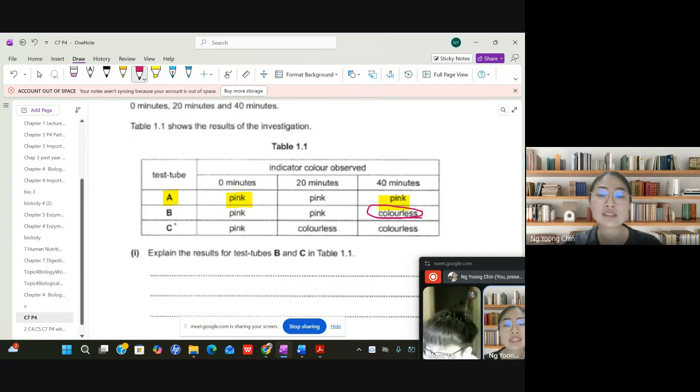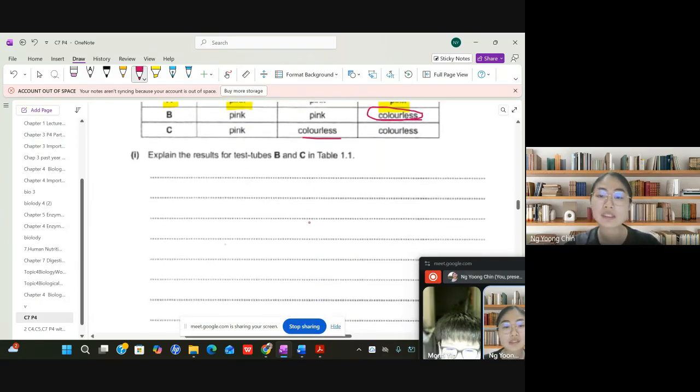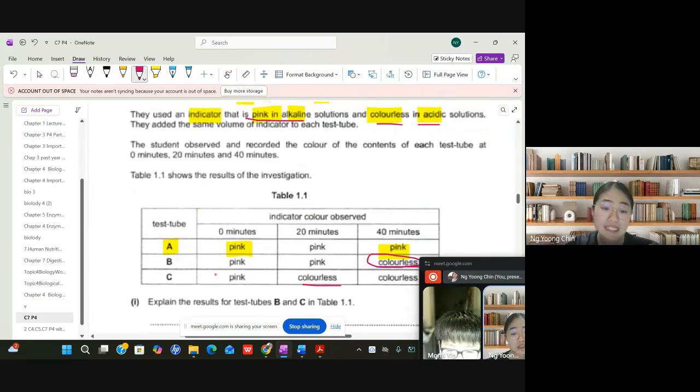So you can see that for B and C, C has a faster rate of reaction compared to B, because C changes color faster. C appears colorless at about 20 minutes. So that's why you need to explain the result for test tubes B and C. Explain the result, and how are you able to explain it?